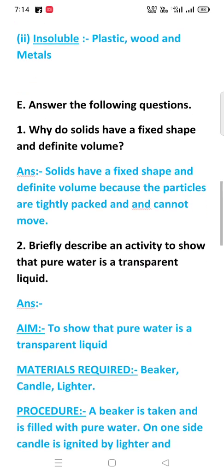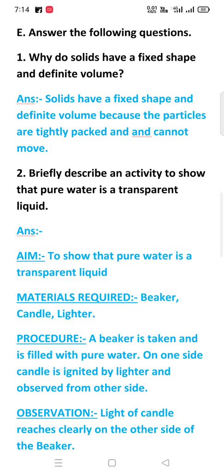Now next question. Briefly describe an activity to show that pure water is a transparent liquid. So in case of activity, we will divide it into different headings. First, aim, to show that pure water is a transparent liquid. Materials required, we require beaker, candle, lighter.